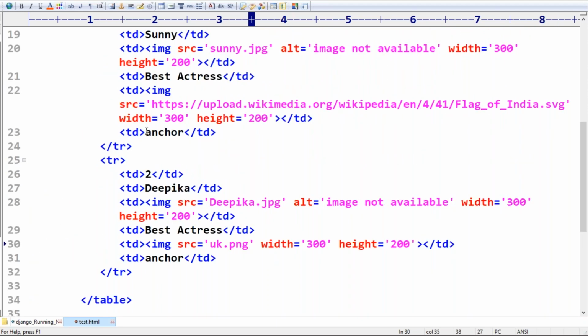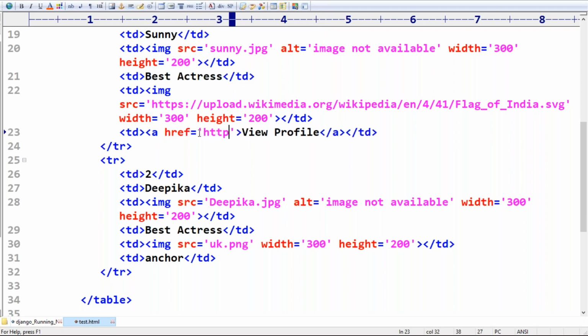Here I need an anchor tag, a href is equal to, and here what I have to take is a view profile link. An a tag I have to take here.